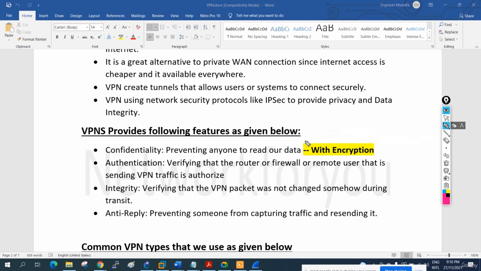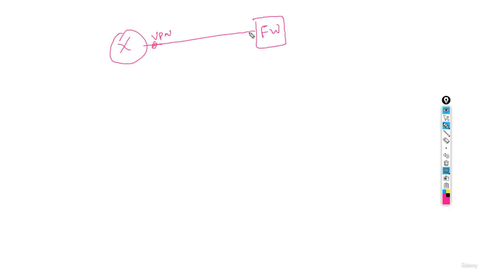And we need to remember, whenever we are configuring the VPN, here I have one router. Here I can have a firewall. VPN we can configure this way also, here and here we can configure. Even if you have a firewall or a router, or here is a Cisco router, here is a Juniper router, no issue. You can configure VPN.